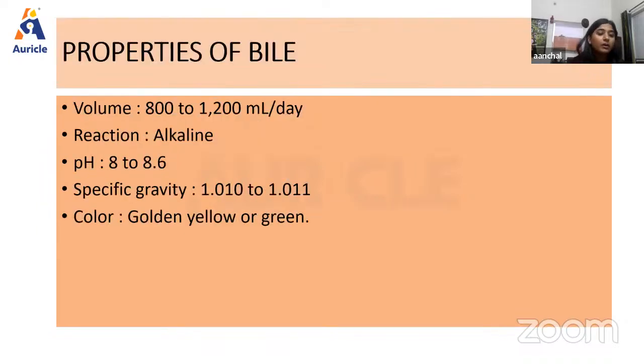Now, next we have the properties of bile. As we know, the volume of bile secreted per day is approximately 800 to 1200 ml per day. The nature and reaction is alkaline, and the pH is about 8 to 8.6, right? The specific gravity lies between 1.010 and 1.011, and the color is golden yellow or green, right?